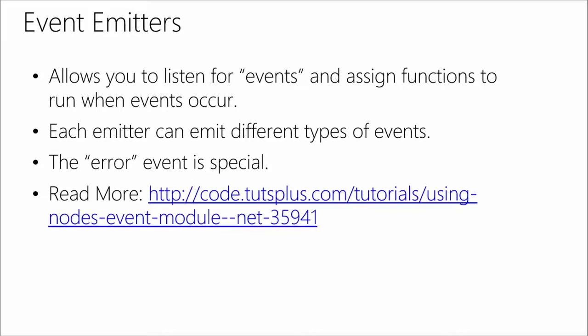So event emitters. Let's talk about what actually happened here. Event emitters allow you to listen for events and assign functions or callbacks to run when events occur. Of course, each emitter can emit different types of events. In our case, we saw data and close, but there's a special event that typically is available, and that's the error event. It lets you know when there's an error in your event emitter. If you want to read more, there are a couple of tutorials on the screen or in the slides, so you can check them out.